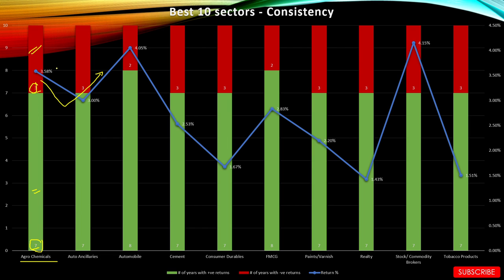And the average returns in the month of May for the agrochemical sector is 3.58%. We can take any other example for that. For example, say realty. So, realty in the last 10 years, it has given negative returns 3 times, positive returns 7 times, and the average returns in the month of May is 1.43%.